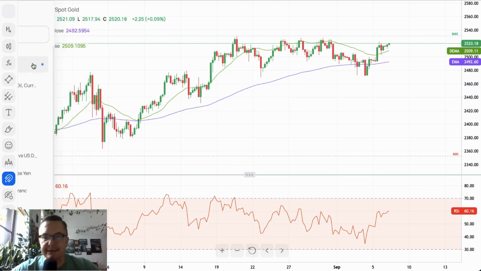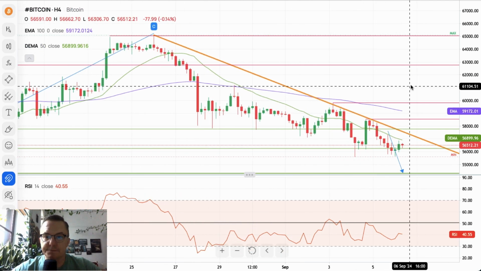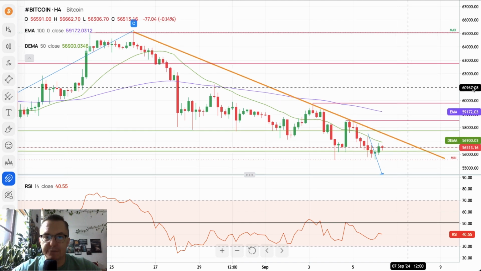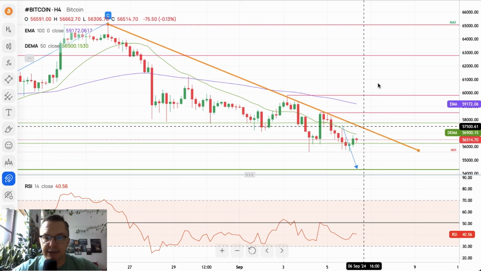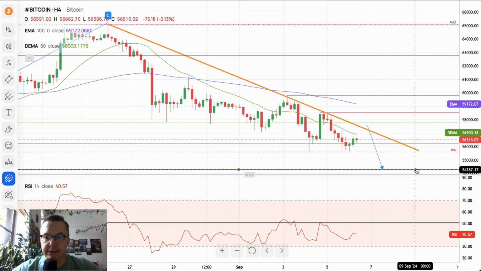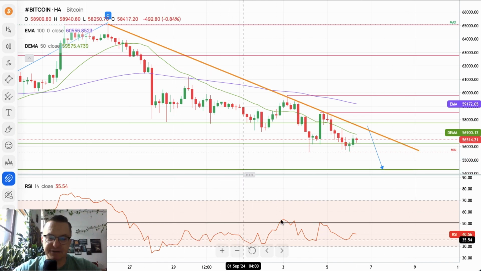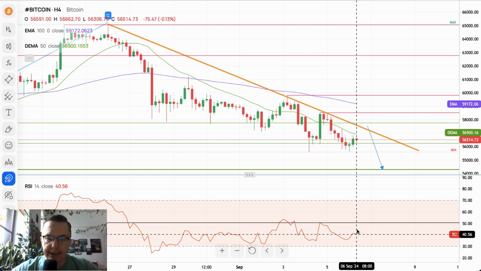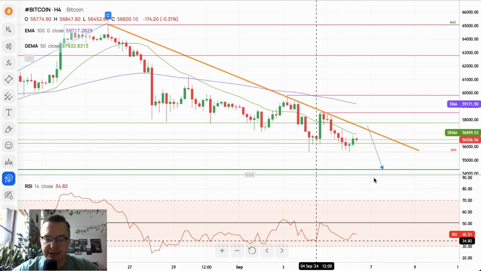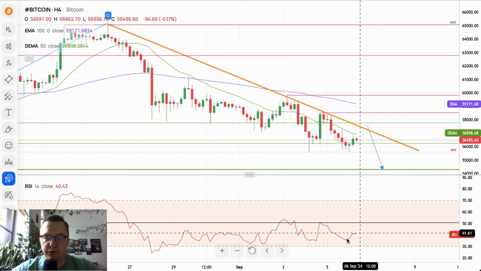And last but not least, let's take a look at Bitcoin. The Bitcoin is moving exactly as we expected. After we get rid of the impulsive wave progression to the downside, we still should see movement lower. We still should see movement towards the level of 54,285. Momentum is negative, sentiment is very negative, and the market keeps trading roughly around the level of 56,000, while the RSI remains roughly around the level of 40 points only.